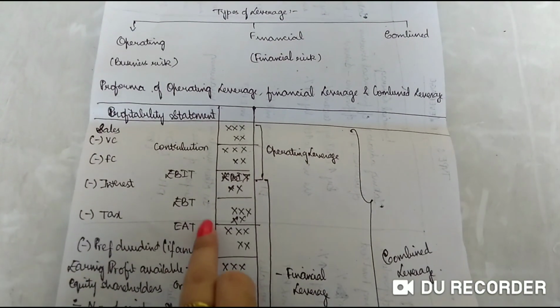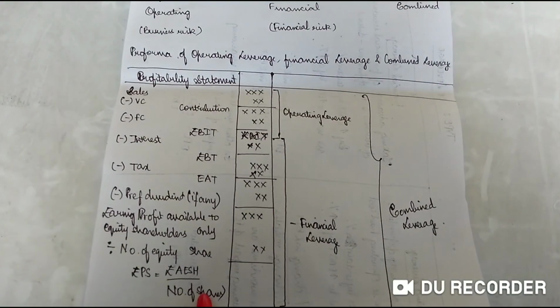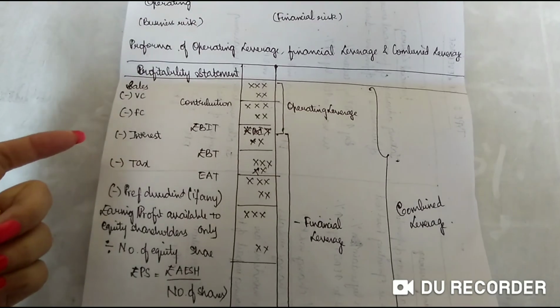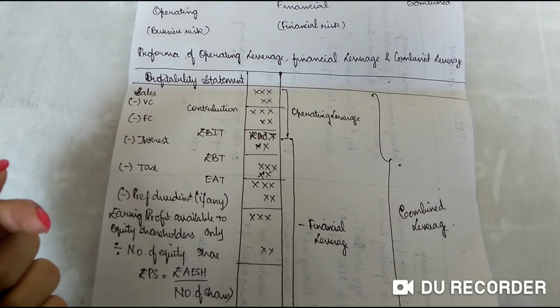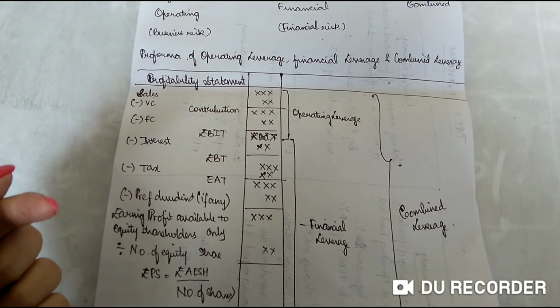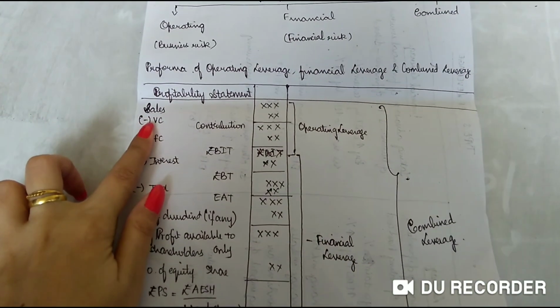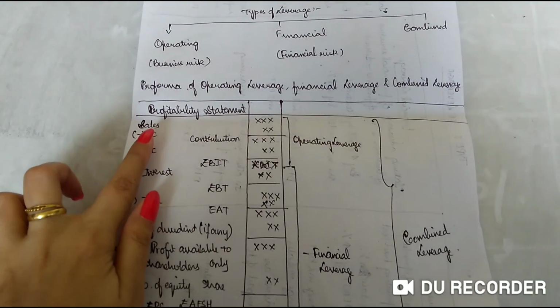You already know from EBIT how you calculate. Okay, in yesterday's problem we have done. But before that you need to understand that if we do some activity, that is we generate some amount from the market, by doing any activity such as sales or purchases, only then will we incur amount, yes or no? So sales minus your variable cost. Variable costs are the costs which will keep on varying. It is not fixed.